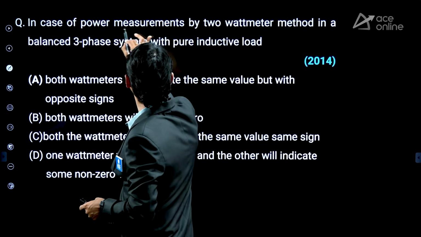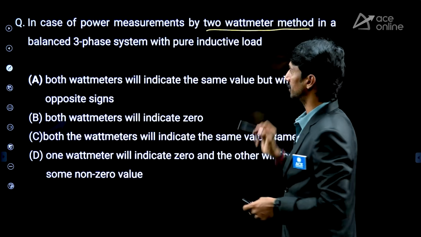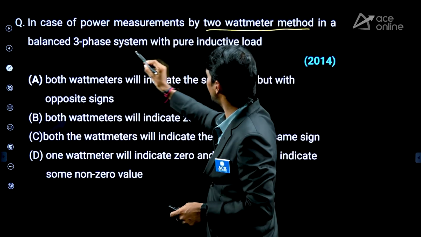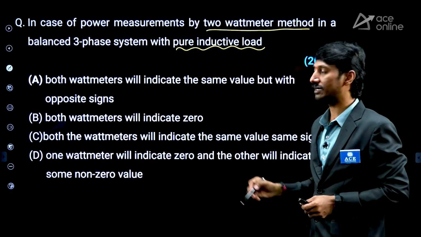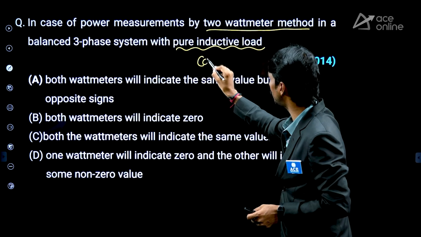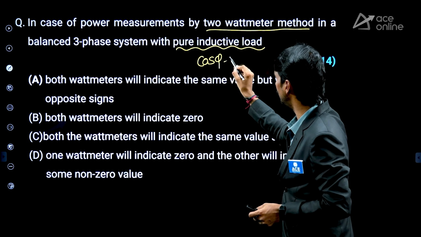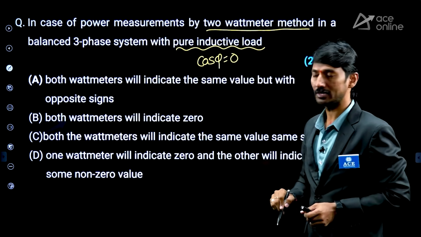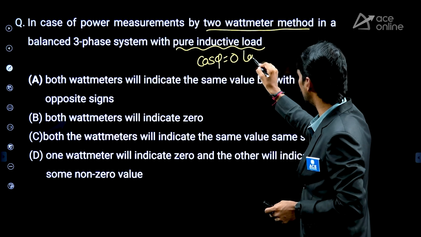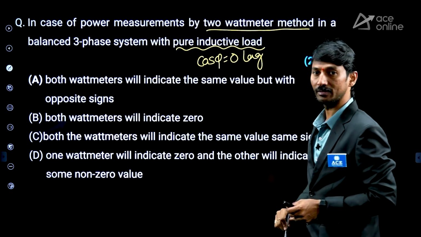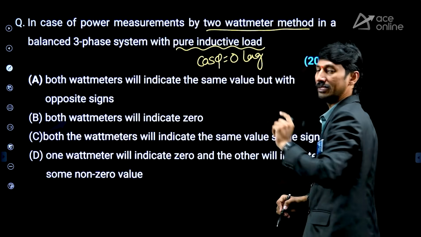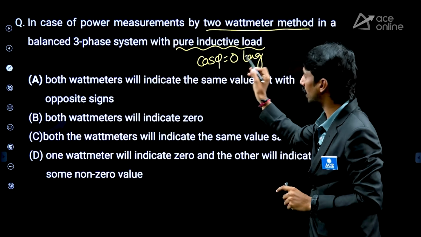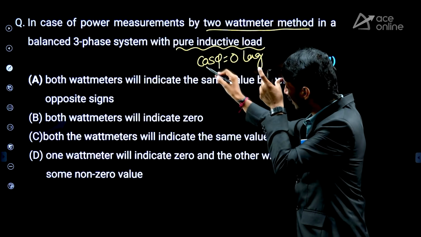In case of power measurement by 2 wattmeter method, here a balanced three-phase system with pure inductive load. Pure inductive load means, what is the power factor? Power factor is 0 lagging. Why, sir? Inductive, lagging, pure means simply 0. 90 degrees will be there. Cos phi is 0. Sir, power factor is 0.